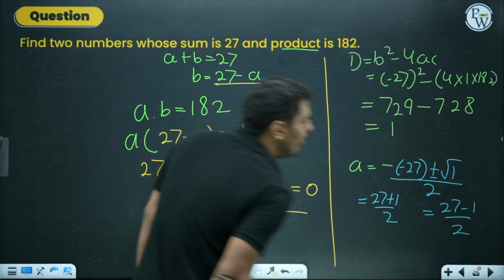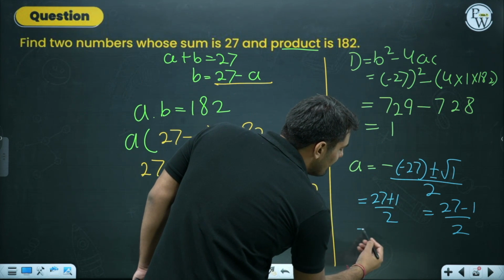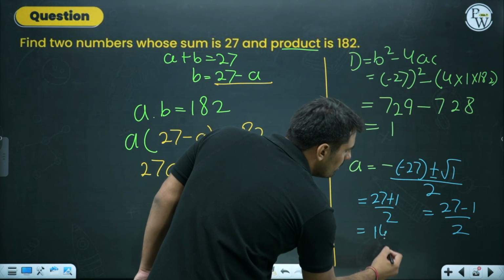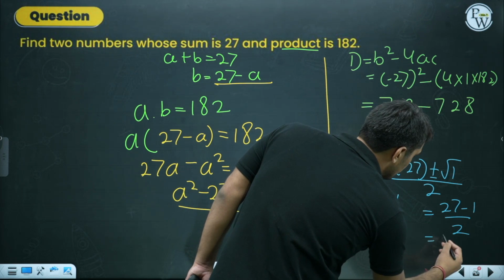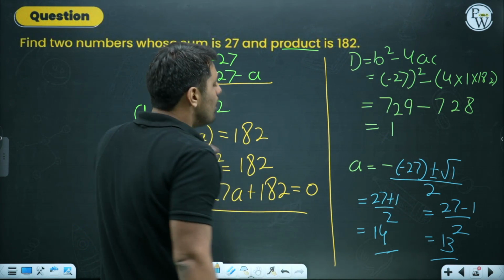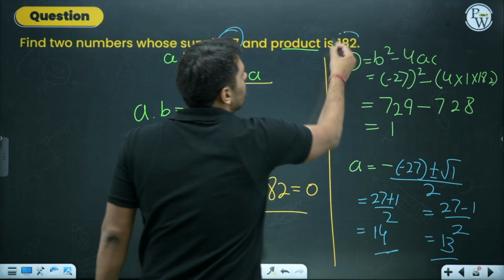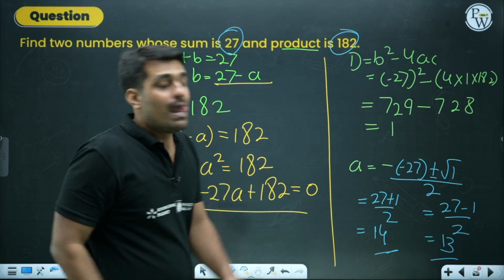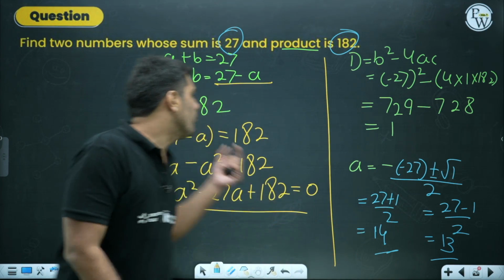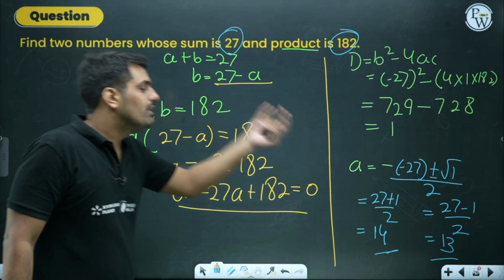From this you can easily find the numbers. 27 plus 1 is 28, by 2 is 14 over here, and 26 by 2 is 13 over here. 13 and 14. These are the two numbers. When you add 13 and 14, we get 27, and when you find the product, it comes out to be 182. The two solutions over here: either you put 13 here, or if you take 14 and put it here, you will get the other to be 13.